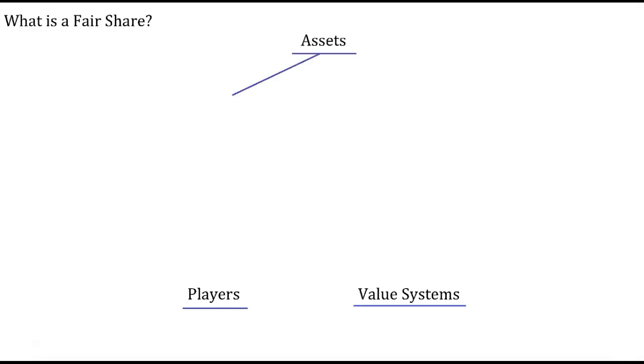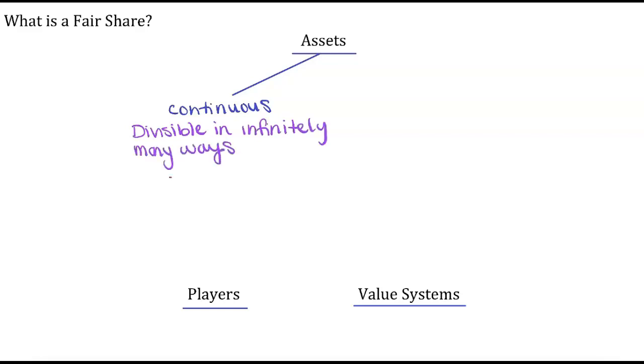The first type is called continuous. Continuous assets are divisible in infinitely many ways. One example of this would be land. If we had land that we needed to divide among investors, we could draw the lines anywhere we want. We could even have super tiny pieces of land and super big pieces of land. It's divisible in infinitely many ways.